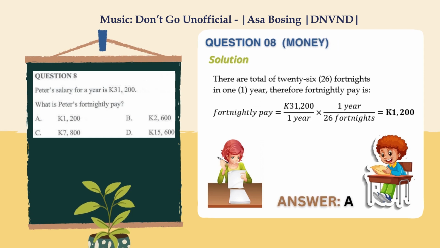Now let's have a look at question number 8. Here the question is asking us to find a fortnight pay that is obtained from an annual salary of 31,200 kina. So for us to answer this question, we need to keep in mind that there are 26 fortnights in a year. So to obtain the answer, we need to divide the annual salary by 26 fortnights. By evaluating through, we should get our answer as 1,200 kina, hence giving us the answer as A.